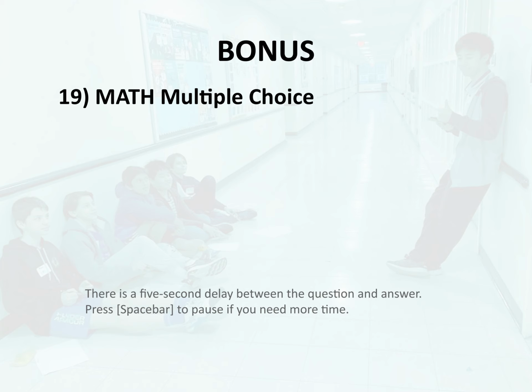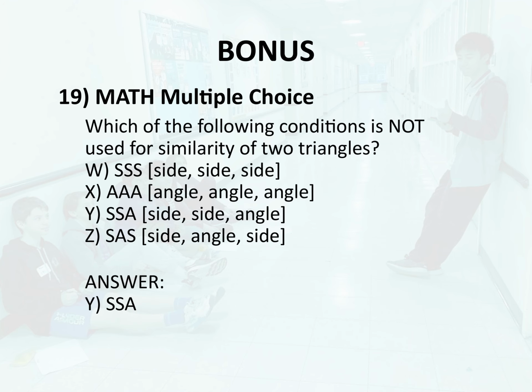Bonus 19. Math. Multiple choice. Which of the following conditions is not used for similarity of two triangles? W. Side, side, side. X. Angle, angle, angle. Y. Side, side, angle. Z. Side, angle, side. Answer. Y. Side, side, angle.